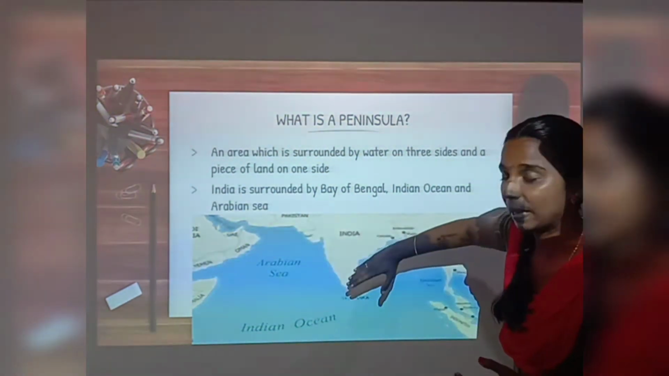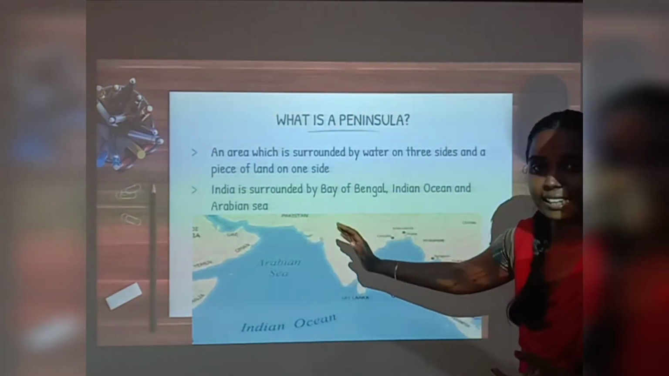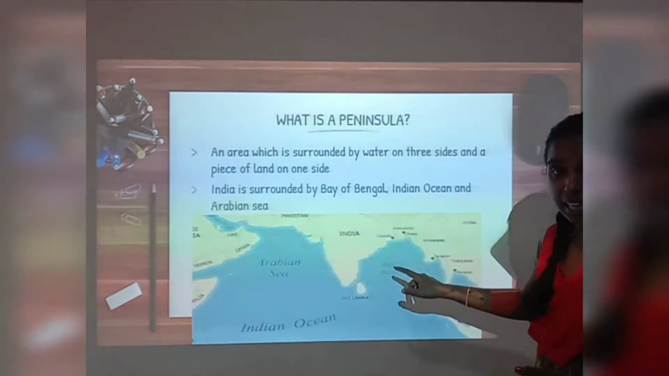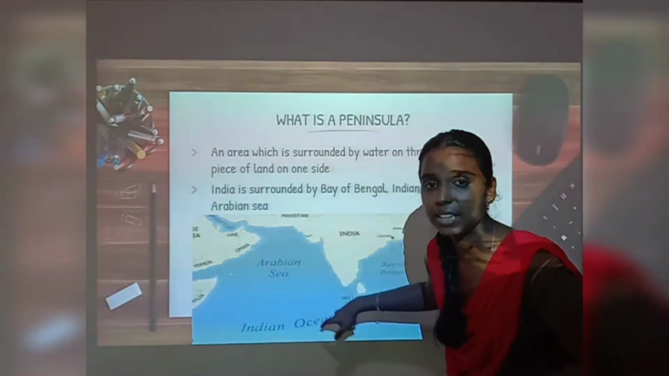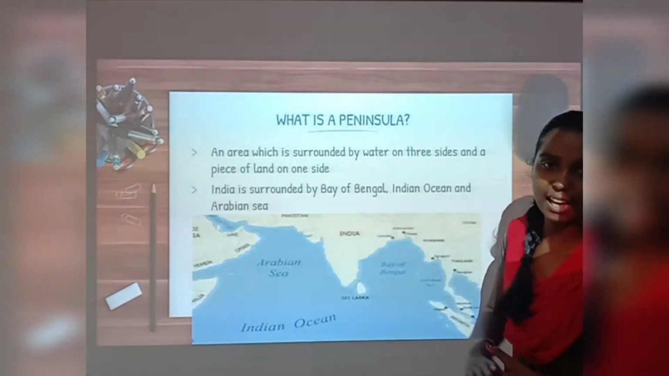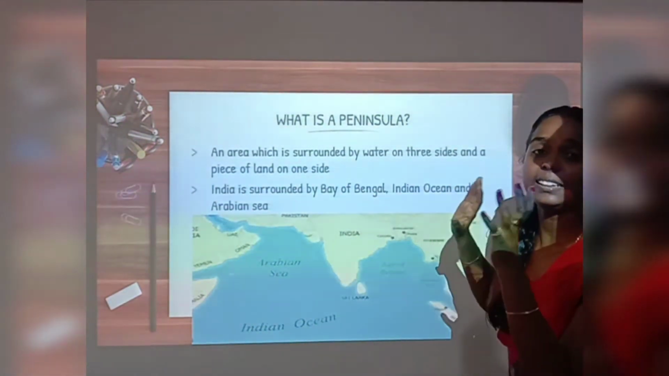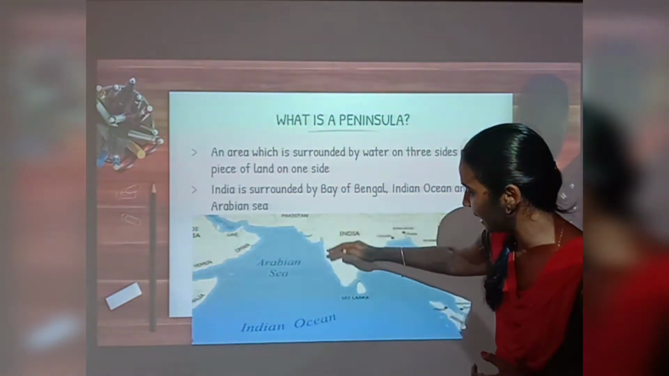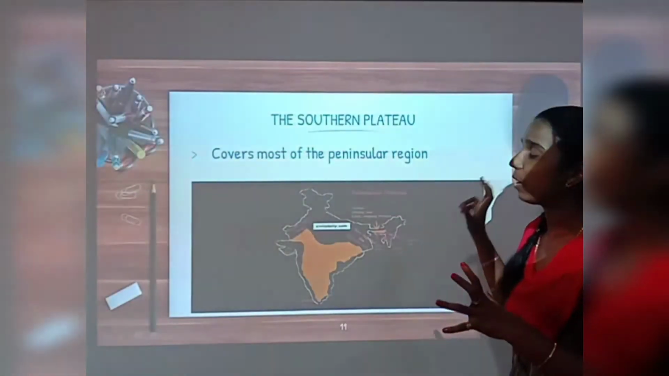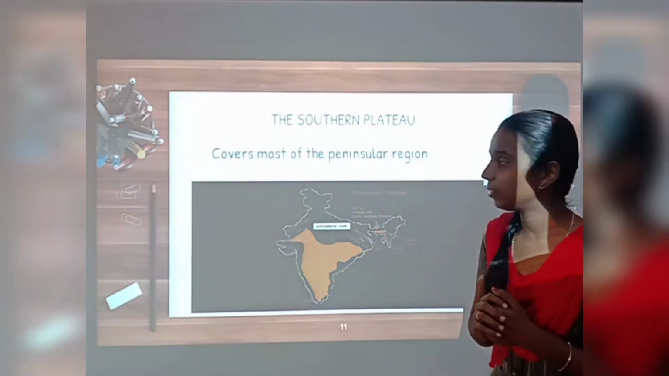See, this is the world map. We have India here and it is surrounded by the Arabian Sea on the west side, the Bay of Bengal on the east side and the Indian Ocean on the south side. Okay, and see, it has land on the north part. So India is called a peninsula. And this region is the peninsular region of India.